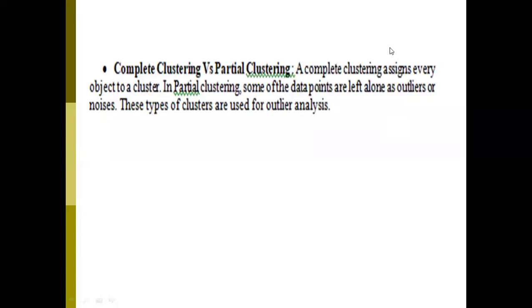Now, the last one is complete clustering versus partial clustering. Complete clustering means, suppose here I have different data points.